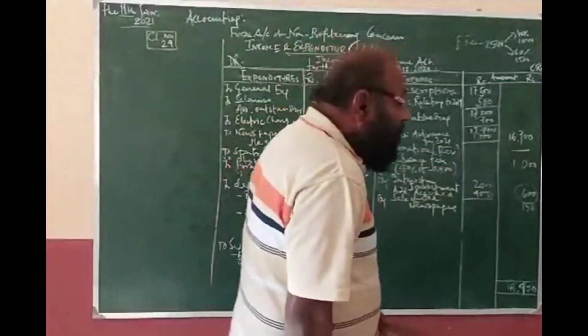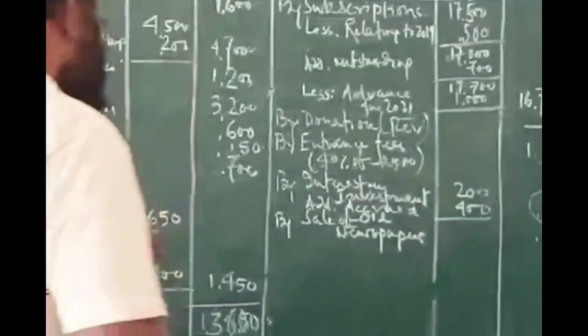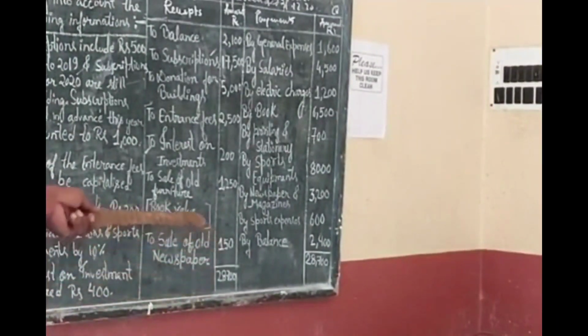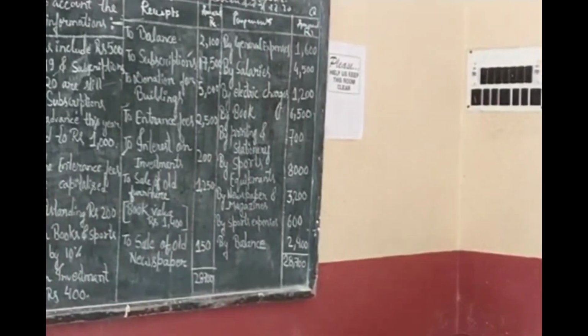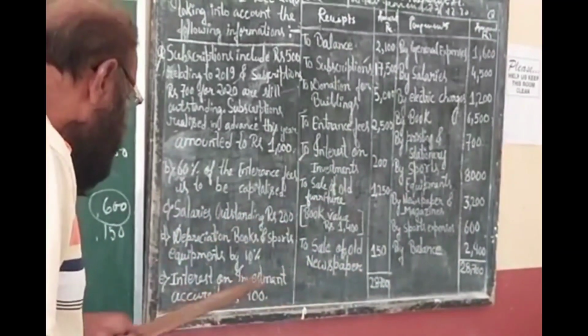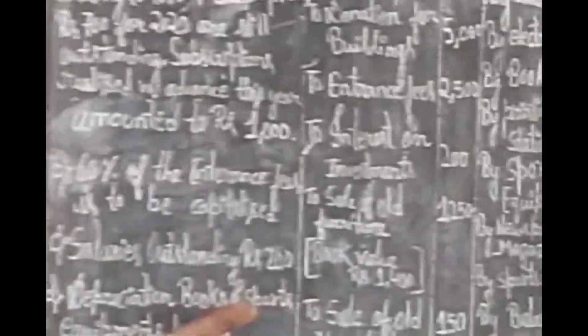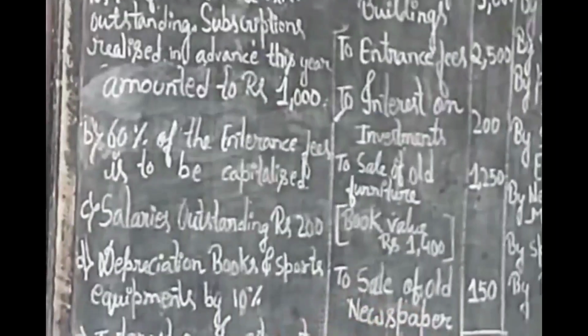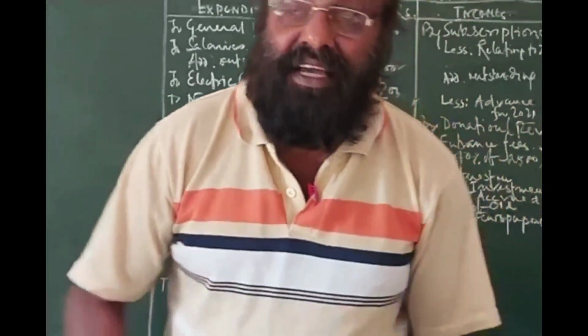Newspaper and magazine are regular expenses, so it should be treated over here as newspaper and magazine 3,200. Okay. Now sports expenses 600. It is your revenue item, 600 sports expenses. Clear? Now it is the balance sheet. We will go to the balance sheet. Balance as a cash balance. But here is something here. So 50% interest fee gone, salary outstanding gone, interest on investment gone, then depreciation on books and sports equipment at